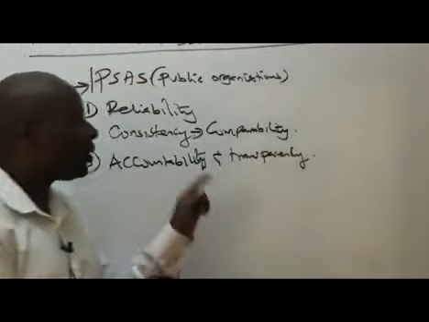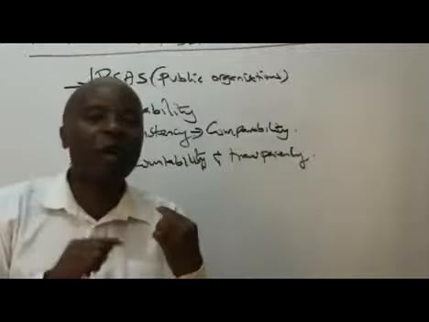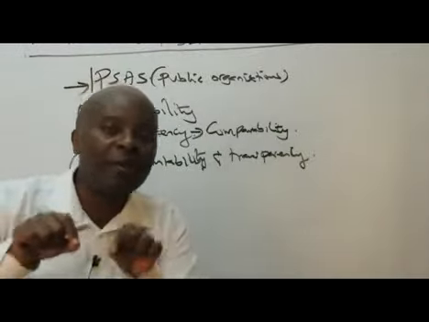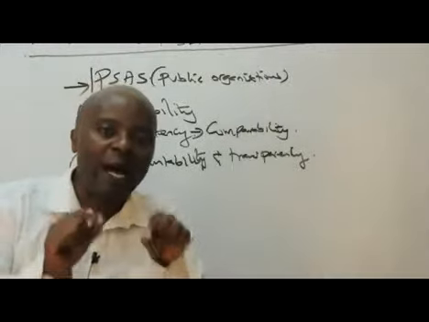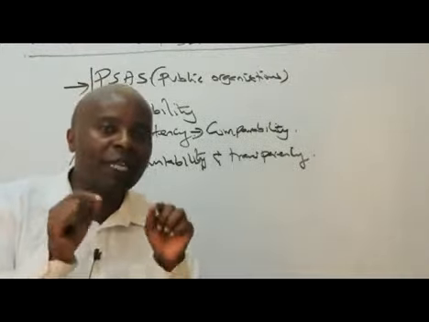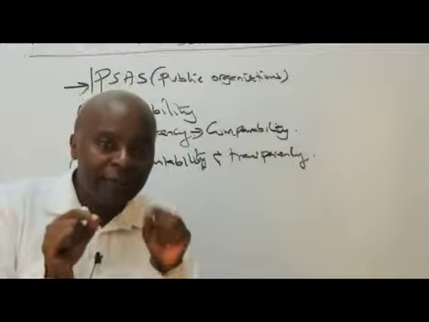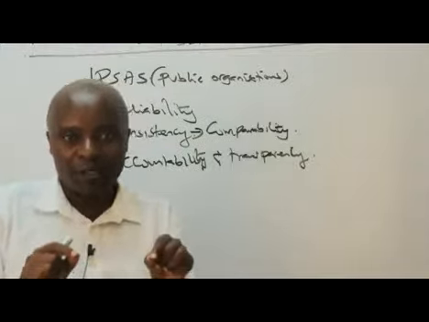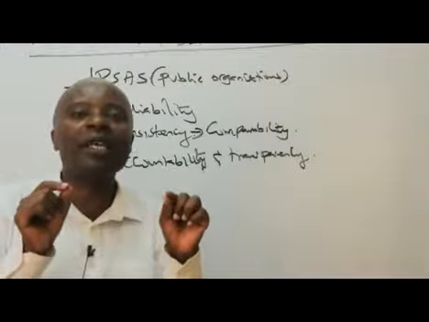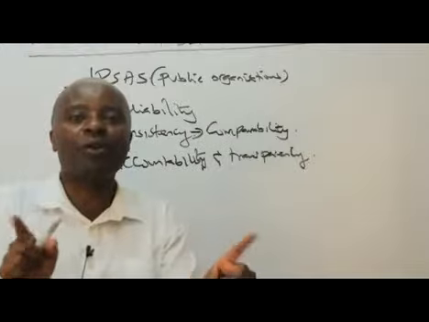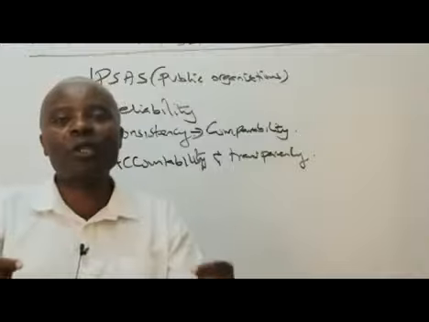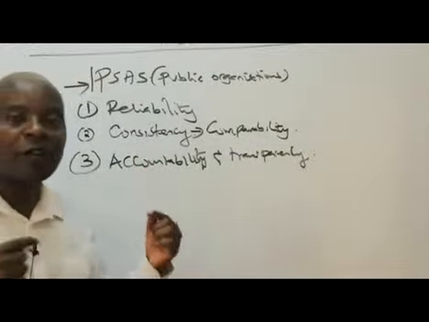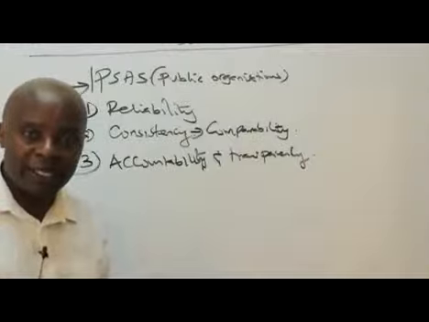So remember, the moment you go for IPSAS, chances of you hiding anything, for example, in terms of you having a lot of payables, you'd want to hide some of the liabilities that you have, cannot happen under IPSAS. This is IPSAS accrual. So it means that we shall be really a glass that can be seen through, transparent. And once we are transparent, then people to take up responsibility for whatever wrongs they do will be quite easy.